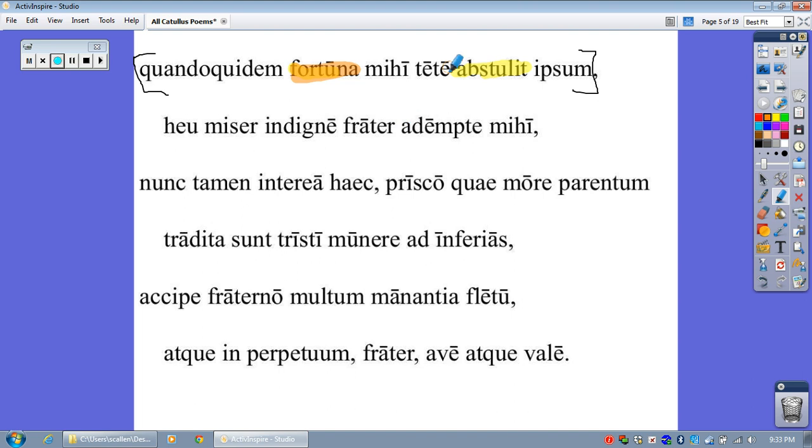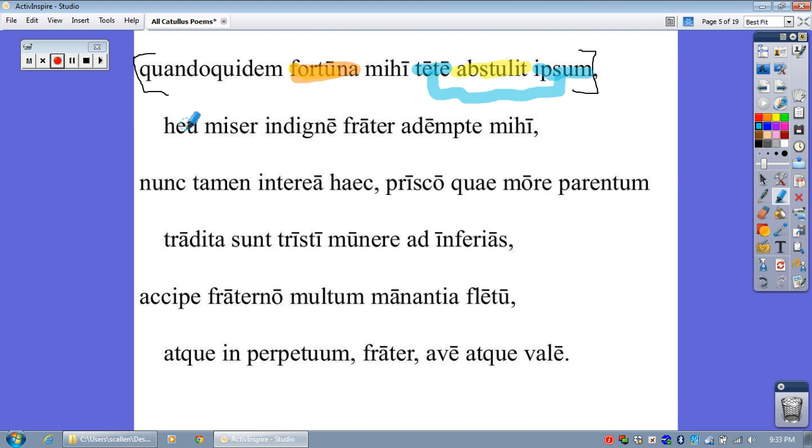And te, you've probably never seen that before. Te just means you, and it's either the accusative or ablative form. Te is just sort of emphatic, like you. Is there a word that describes tete? It would be ipsum. Ipsum describes tete. So these two words here are linked together. They are both accusative. They would be the direct object of abstulit. So just in this little clause, we've already marked out our subject, our verb, our direct object. I'd say we're going fairly well so far.